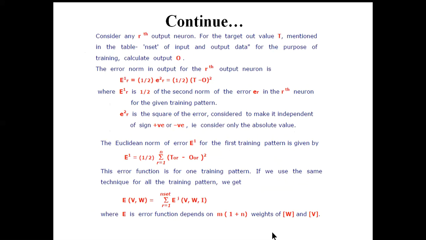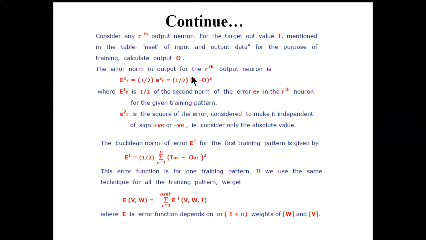We already used the term error signal, or error. Here you can define the error like this. Consider each output neuron, where the target value or actual value is t and the calculated value is represented by o. So obviously, for each output and the first input data, E1 can be calculated as half of (t minus o) whole squared. This is called the squared error. So this one is the t, and this one, in t minus o, is the calculated output.